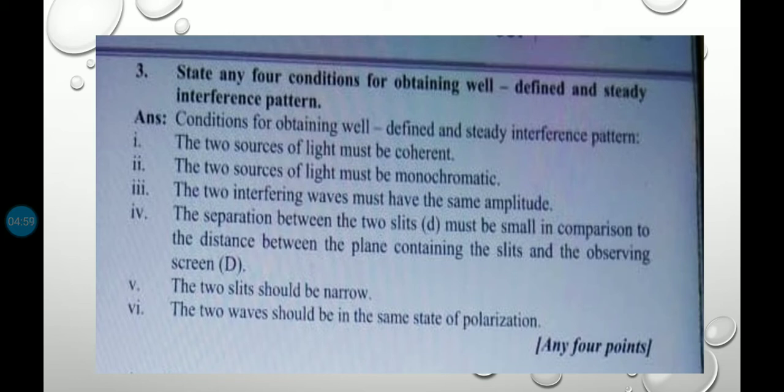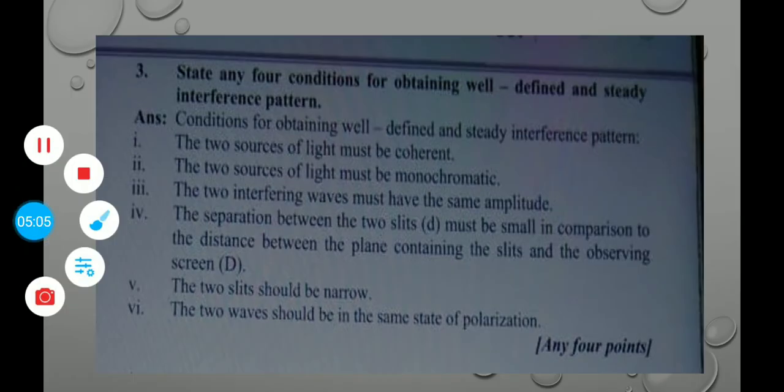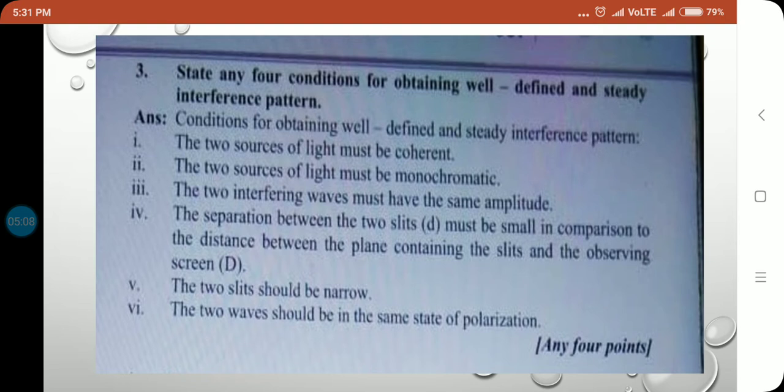Then the second condition is that the two sources of light must be monochromatic. Why must they be monochromatic? If the two sources are not monochromatic, then they will emit light waves of different wavelengths and colors. Hence, each color will produce its own independent interference pattern in the same region, and a number of patterns will overlap on each other. So the interference pattern will be colored.